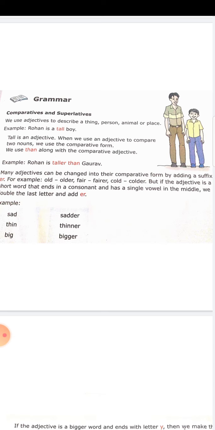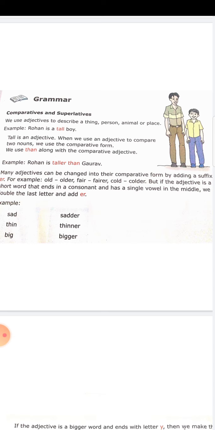example, Rogan is taller than Gaurav. Now, two boys are compared. Their height is compared. Rogan and Gaurav are the two boys compared. So Rogan is taller. We cannot use tall here because as comparison is made, we have to use the comparative degree taller.